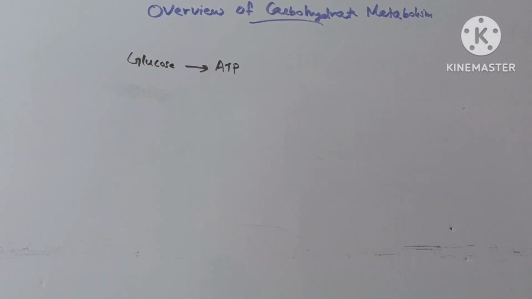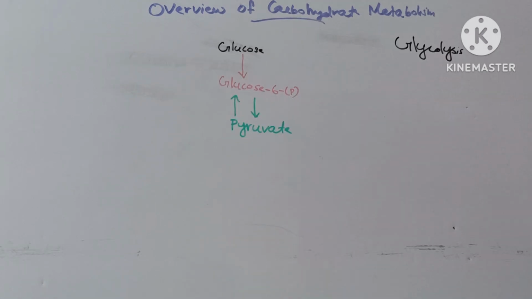Hello everyone. Let's see a brief overview of major metabolic pathways of carbohydrate metabolism. Carbohydrate metabolism revolves around the breakdown of glucose to generate ATP. All ingested starches and other sugars such as lactose and sucrose are converted to glucose.